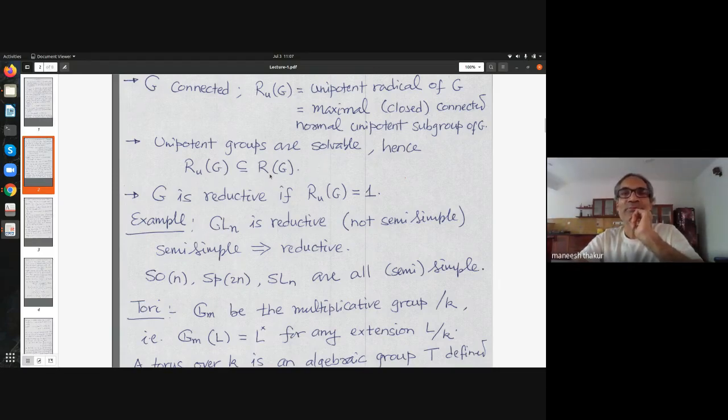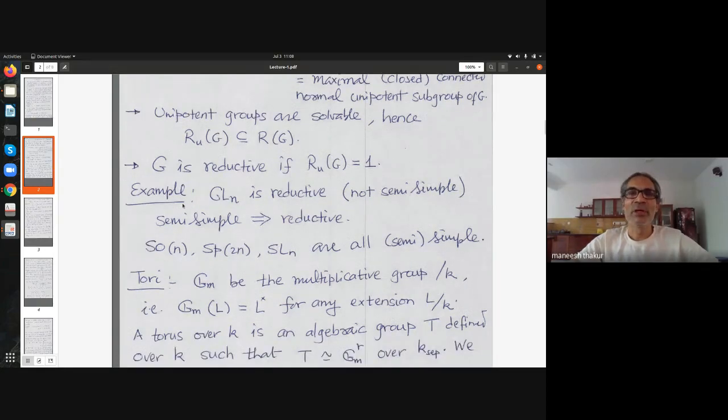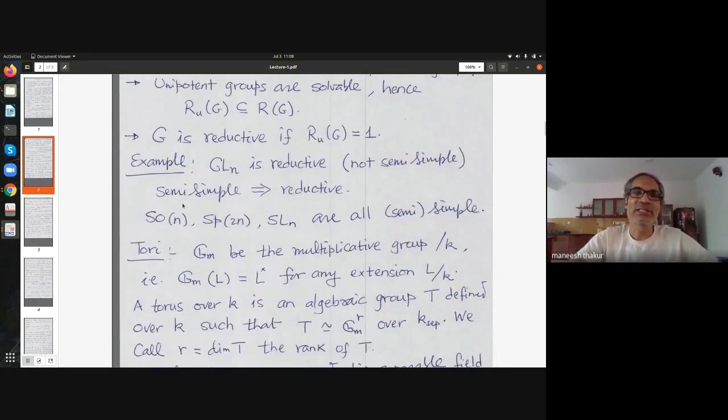which I have denoted by R_u(G) here, inside R(G). So remember, R(G) is a solvable group. If you collect all unipotents there, that forms a subgroup, and that is R_u(G). And you call G reductive if the unipotent radical is trivial. An example of that, so this example will keep coming and we will see many more. So GL_n is known to be reductive.